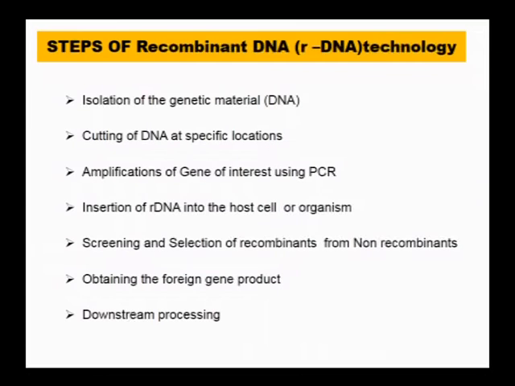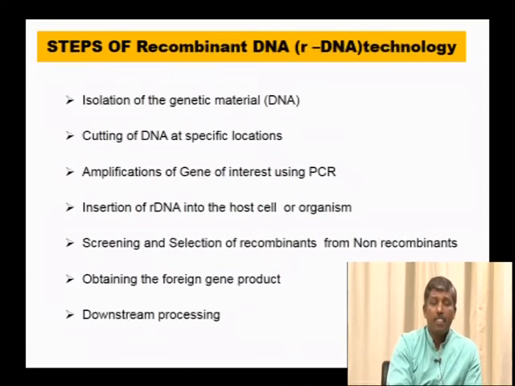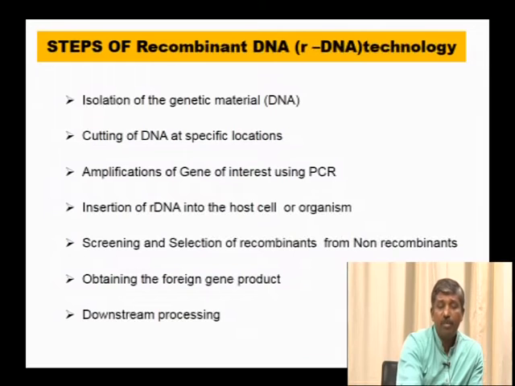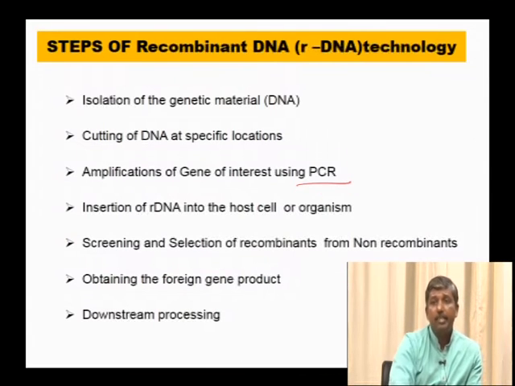Again, steps of recombinant DNA technology. First, isolation of the genetic material. We need to isolate the DNA from the choice organism. Then cutting this DNA at specific locations to isolate our gene of interest. Then amplification of the gene of interest using polymerase chain reaction. Once we isolate the gene, if we incorporate it directly into the host or through vectors, sometimes if any troubleshooting occurs, we need to follow the first two steps again. Hence we increase the copy of this desired gene through polymerase chain reaction.